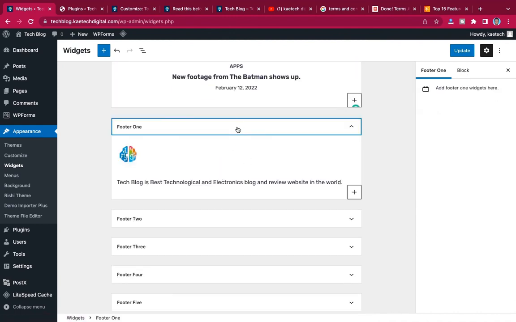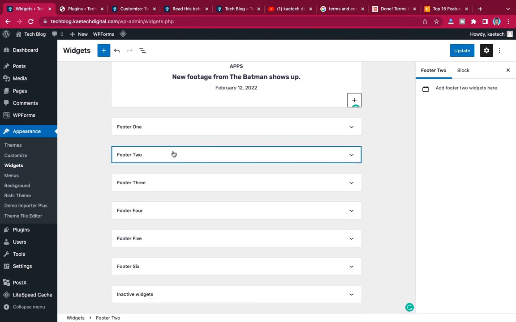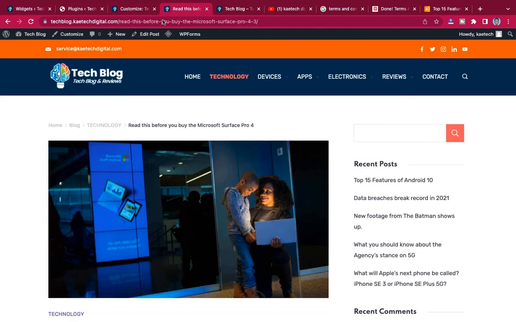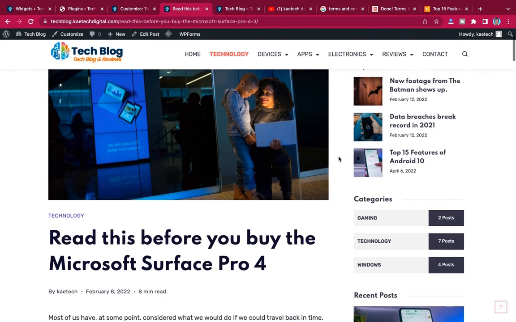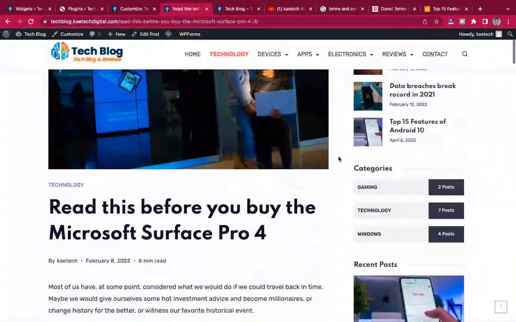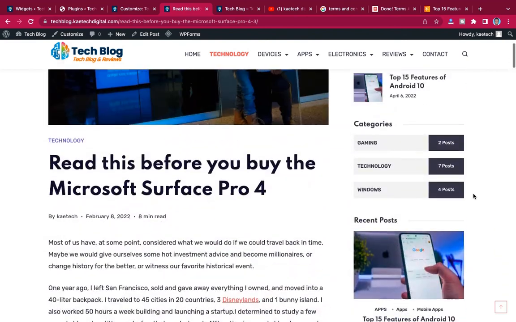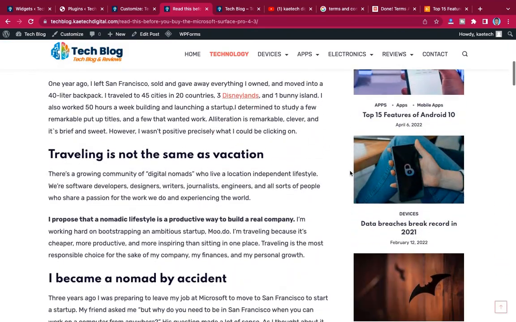So everything that we did in the customizer session for the footer, it is over here. And after that, let's click on update. Okay, now that our widgets are saved, let's go to here and refresh it and see if everything that we set has taken place. Yeah, so as you can see, the ones that we removed are gone. Now we only have these ones, which is amazing. It's very nice, and it makes our website nice and unique.